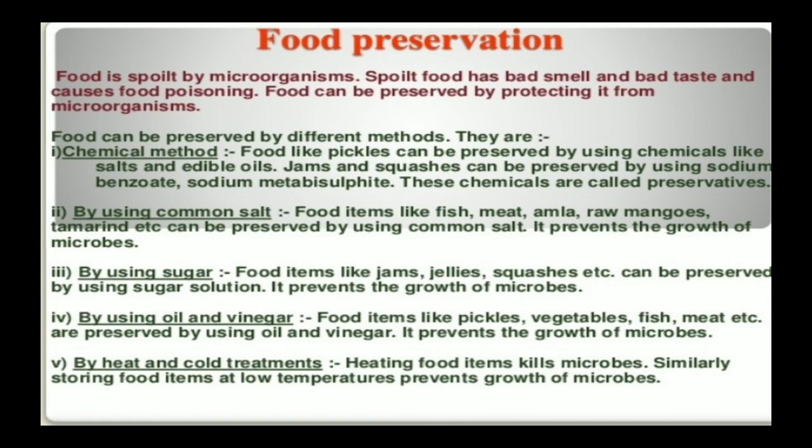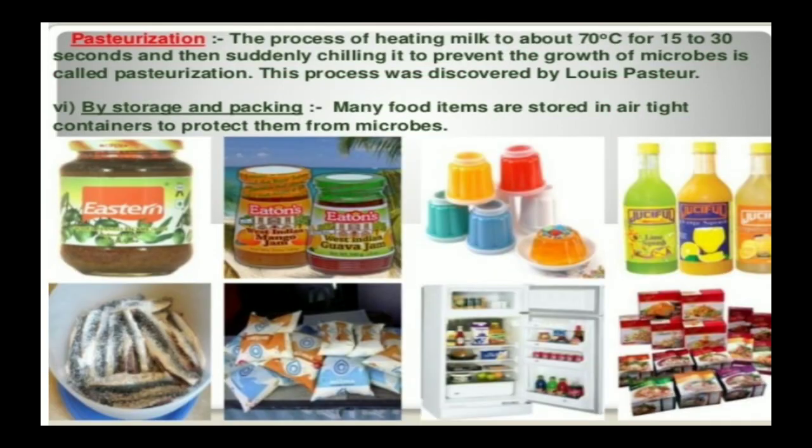If you keep it in a freezer, it will stop the growth of microbes completely. So this is how it is helpful for us. Deep freezing is the same process. And by heating it we also kill the microbes which have been generated. So by heating also we can preserve the food.